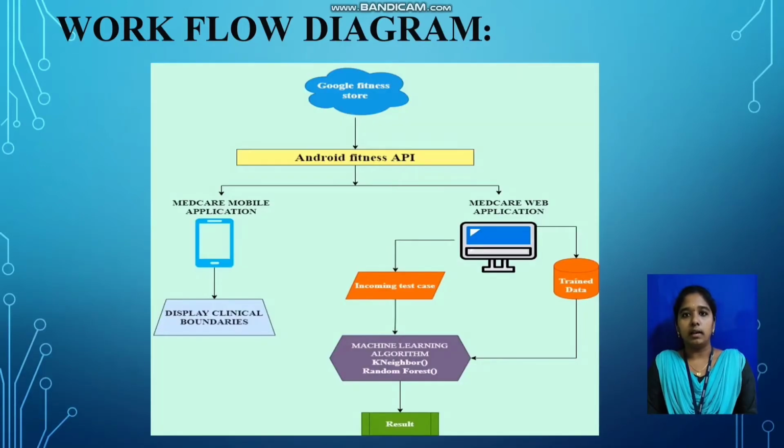I have collected the sensor data from Google Fitness Cloud, as they provide those data through the Android Fitness API, which is one of the services provided by Google. The values are received in a mobile and web application. Then in the mobile app, clinical boundaries such as glucose and temperature are displayed accordingly. In the web application, the trained data sets and the incoming test cases are processed by algorithms and produce results.